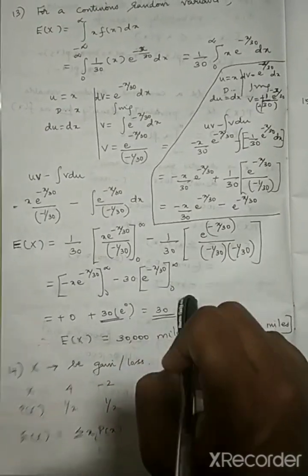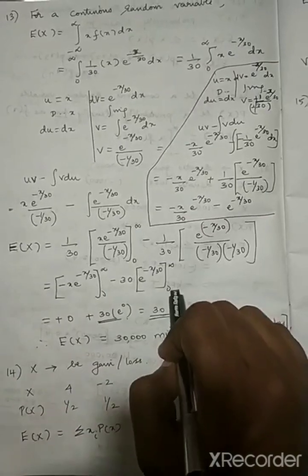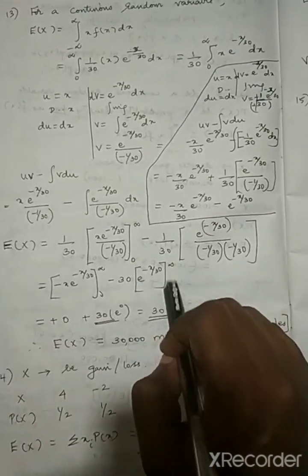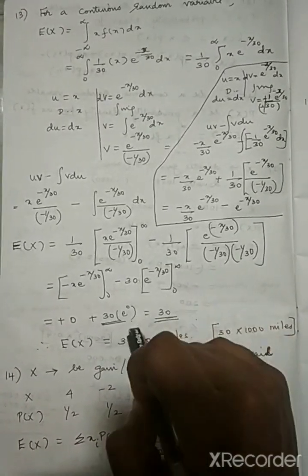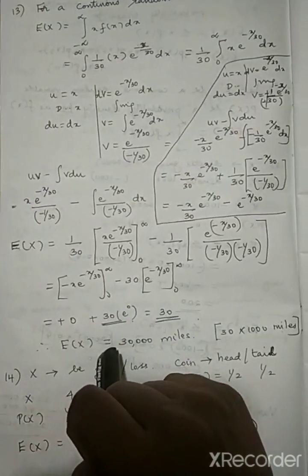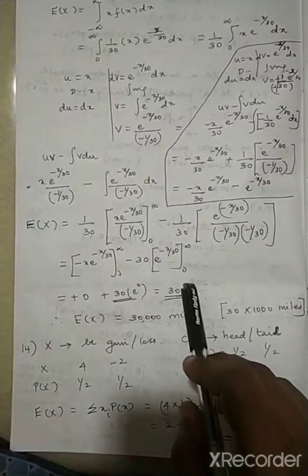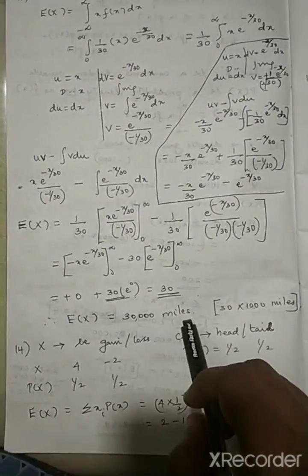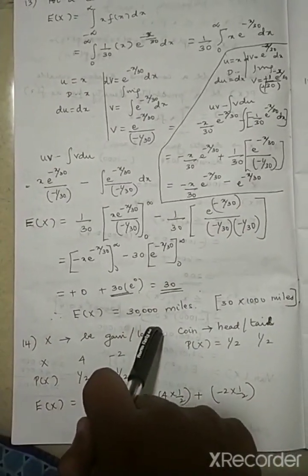Then I have to apply the limits. Now this portion will become 0 only, and then here minus 30 into upper limit, the lower limit. Upper limit we are not bothered. In the lower limit, e power anything 0 will become 1. So the 30. Now the question is given in miles. Okay, so with the answer you have to multiply 1000 miles, so you will get 30,000 miles. According to the problem, you have to present the solution.